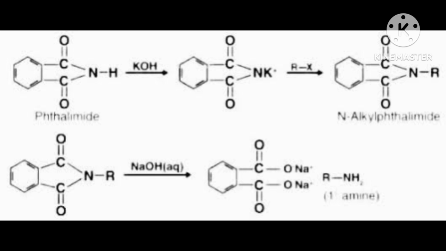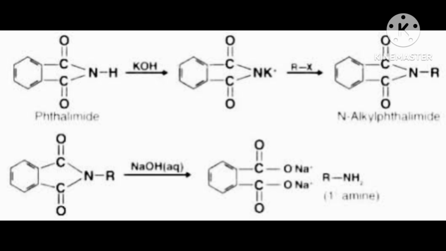H will go as H plus, then N will be negative, and with this negative, K plus will join with N. Now it becomes NK, N minus and K plus. The H plus and OH minus form water. So you got the salt, the phthalimide potassium salt.